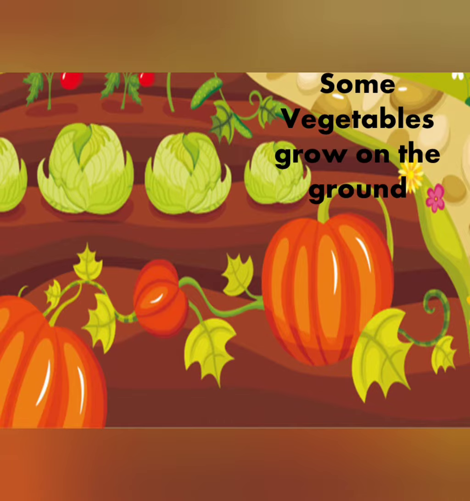Now, there are some vegetables which grow on the ground. Now, what do you mean on the ground? That is just above the soil. Like the cabbage you see here and the pumpkin. Now the cabbage, the stem just comes out and then you get the cabbage. So there is no stem which is growing tall and then you get the cabbage, because a cabbage is a cluster of leaves. So right above the stem there will be just leaves and the cabbage is formed.